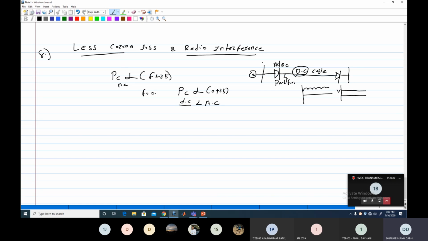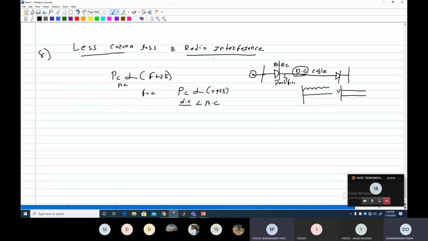But yes, as compared to the AC line, the radio interference is less in the HVDC line. So this is another limitation of HVAC, or we can say an advantage of HVDC line. I hope you understand all these limitations of HVAC and advantages of HVDC. That's why we go for this line. Any doubt up to this? Anyone?